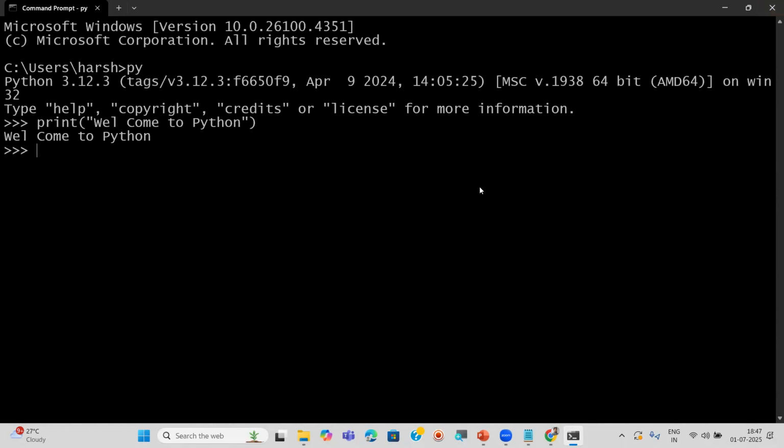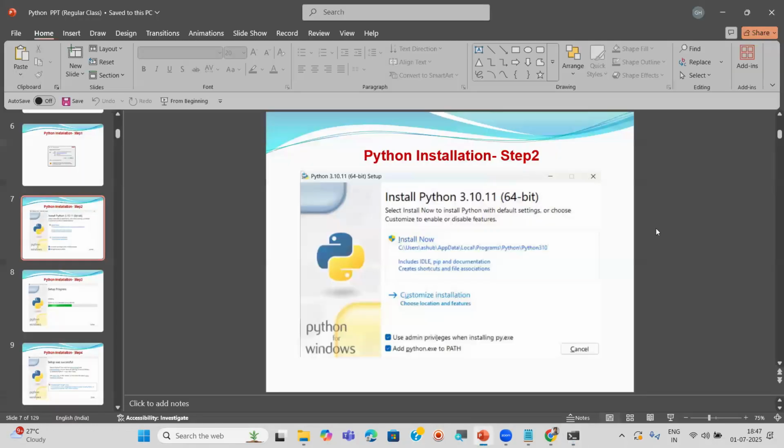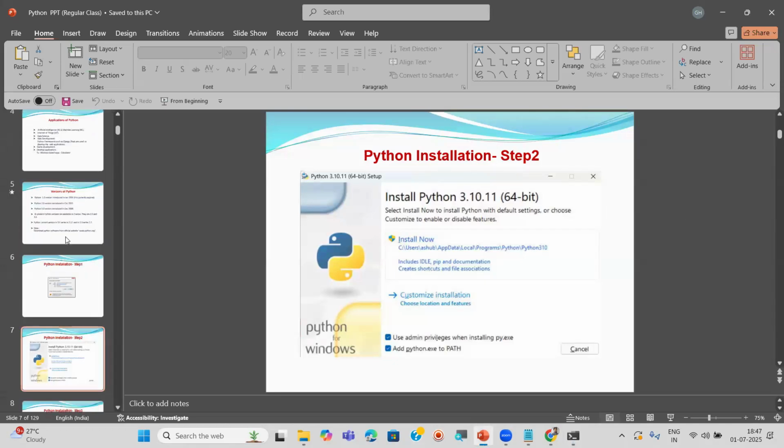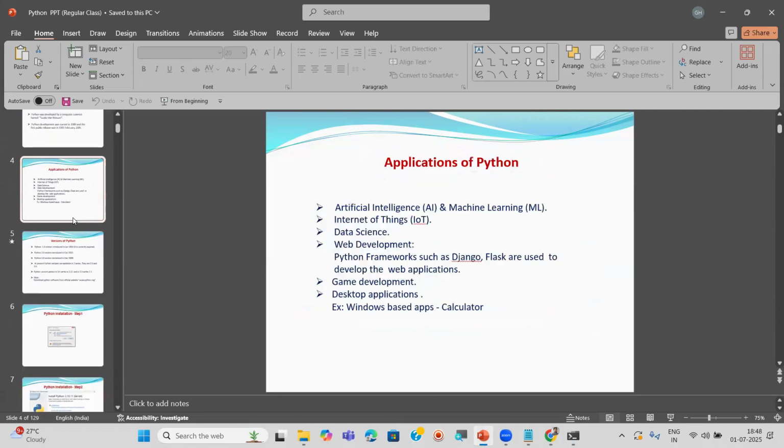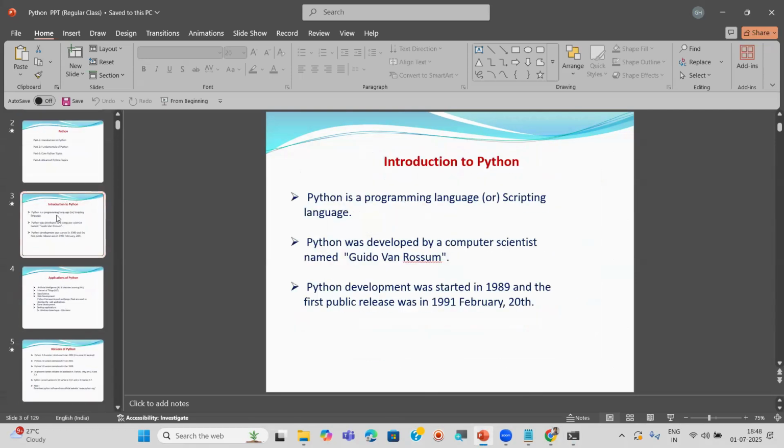Now I'll repeat once again, guys. Today, whatever I explained, especially how to download and install the Python software. Before this, I explained about the Python versions, applications, and what Python is. It's a programming language developed by Guido van Rossum.